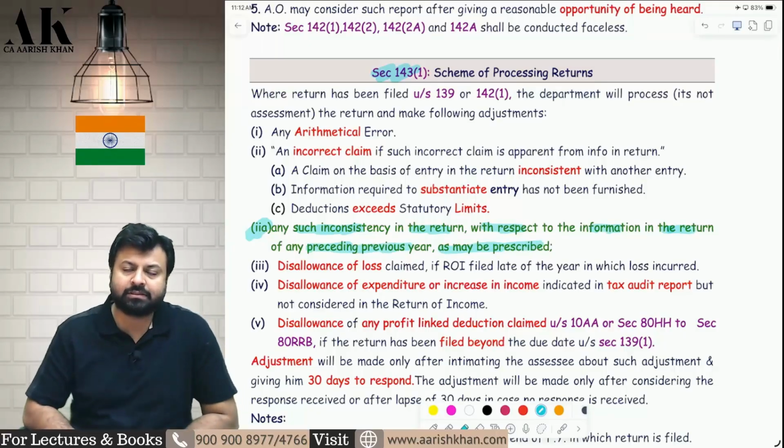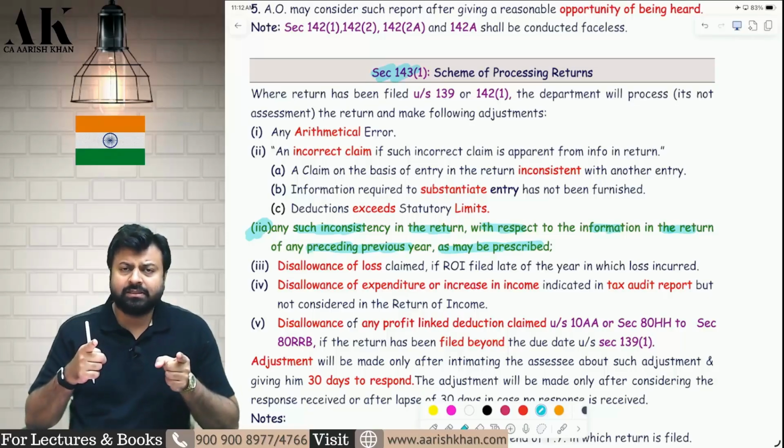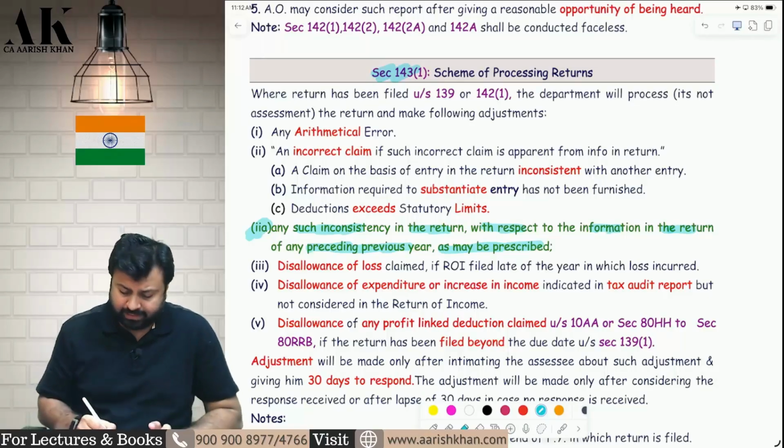Now what do I mean by this? Now they are planning to put one more point over here where they are saying that suppose this is the ITR of current year.